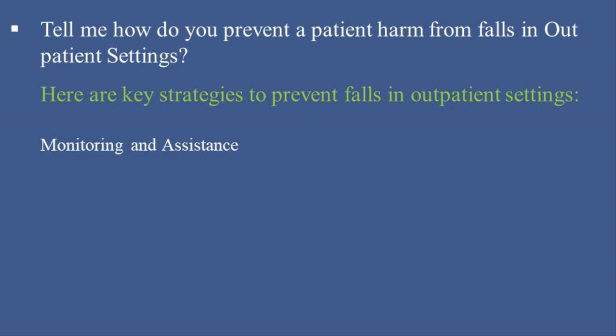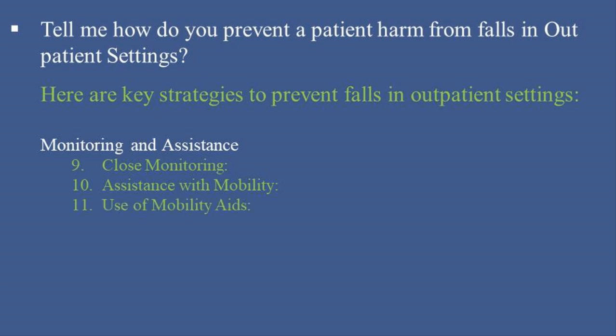Monitoring and assistance. 9. Close monitoring. Keep a close watch on patients who are identified as high risk, especially when they are moving from one area to another. 10. Assistance with mobility. Offer assistance to patients with mobility issues when walking or transferring from one place to another within the facility.